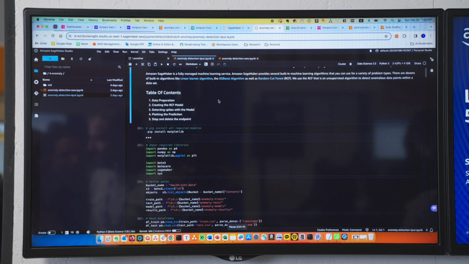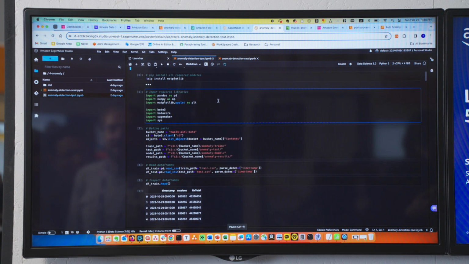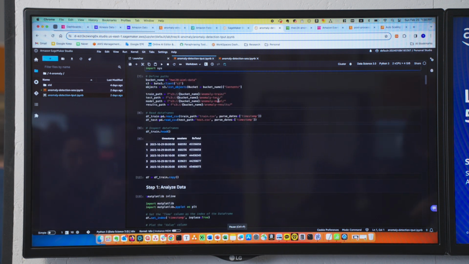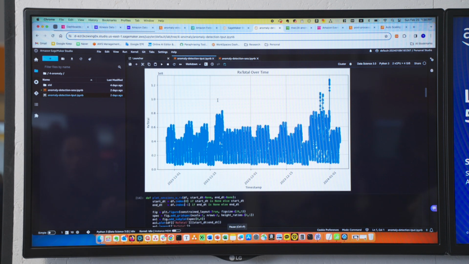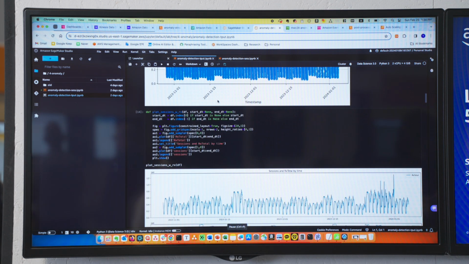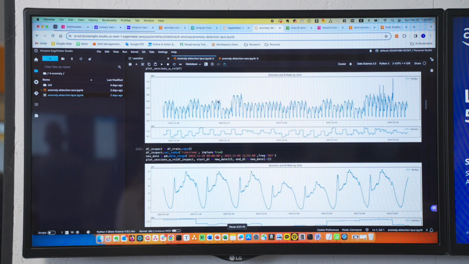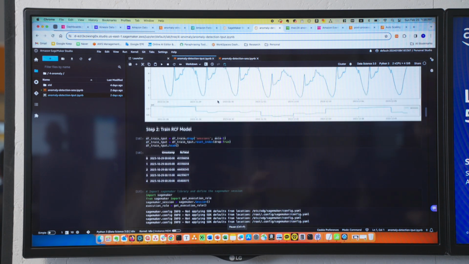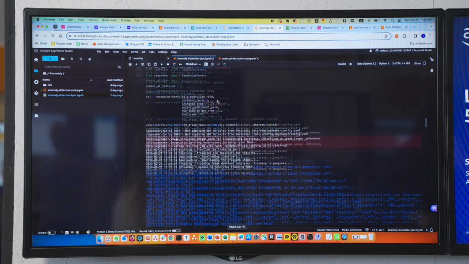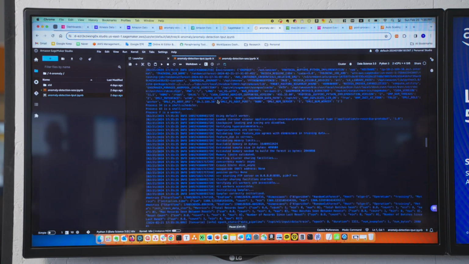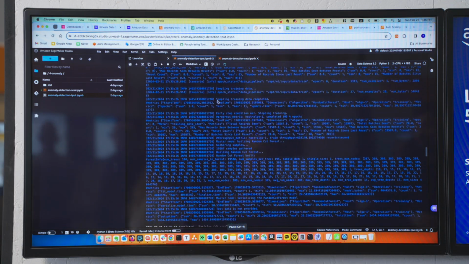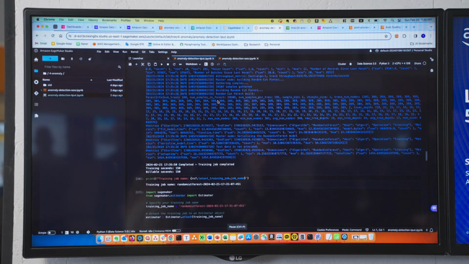We go through the process of SageMaker model building, and using these data sets, we look at the data analysis of how the original raw signal looks, and we use that to run a forecast and an anomaly detection model and deploy that to a SageMaker instance.